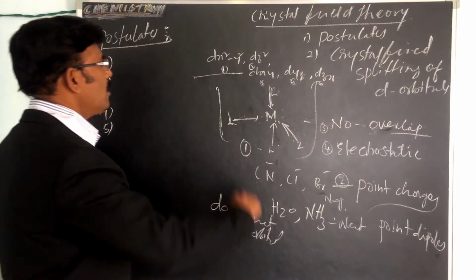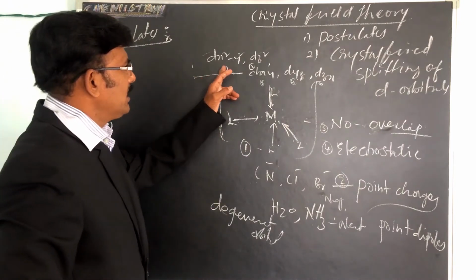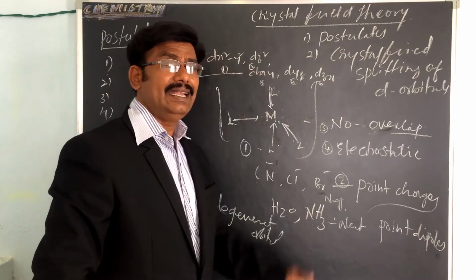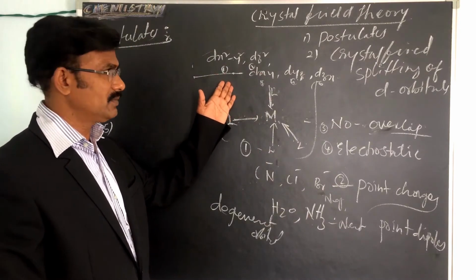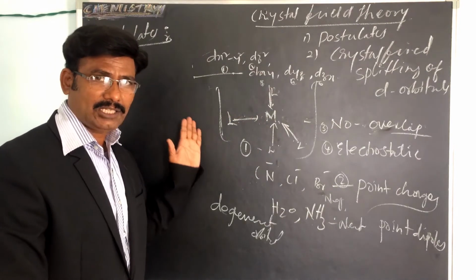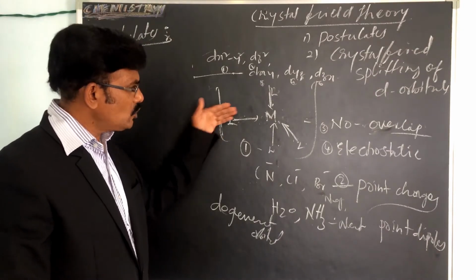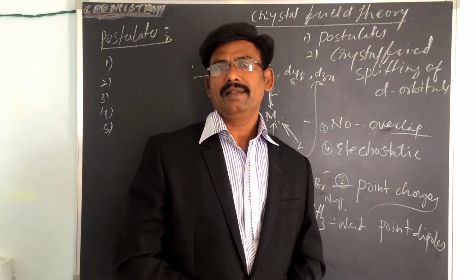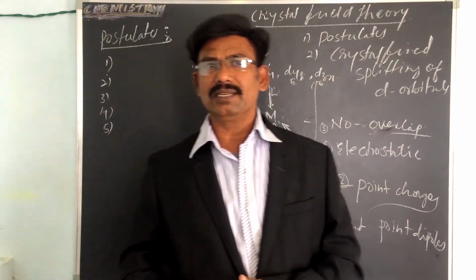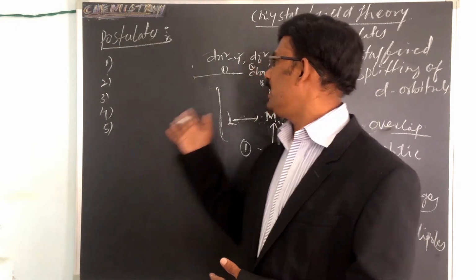And the fifth one is all 5 d orbitals have equal energy, so they are called degenerate orbitals. And the last one is, as the ligand approaches the central metal atom for complex formation, the orbitals lose their degeneracy and split into different energy levels.